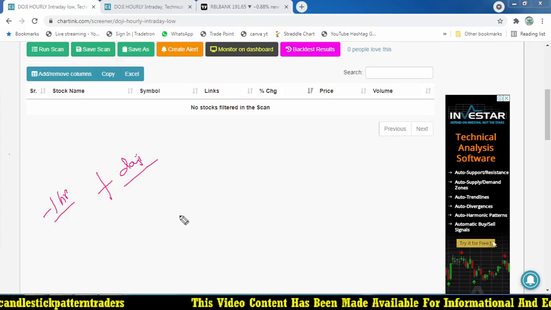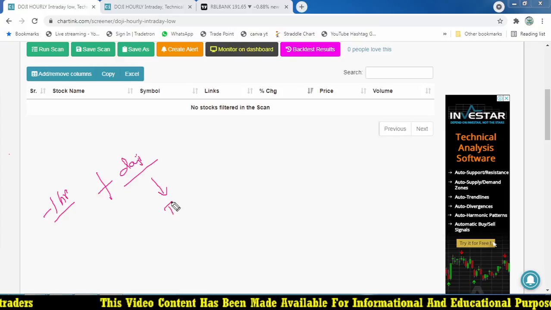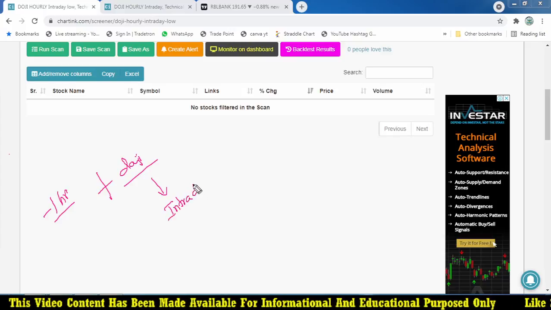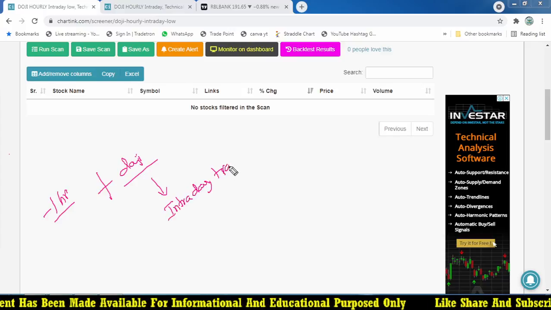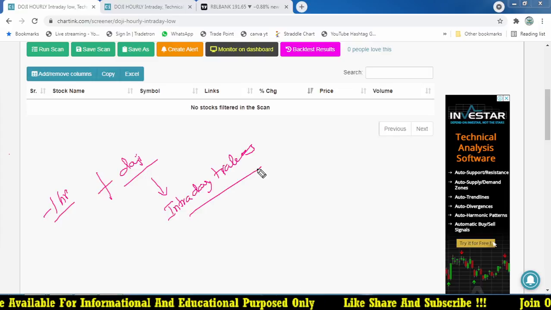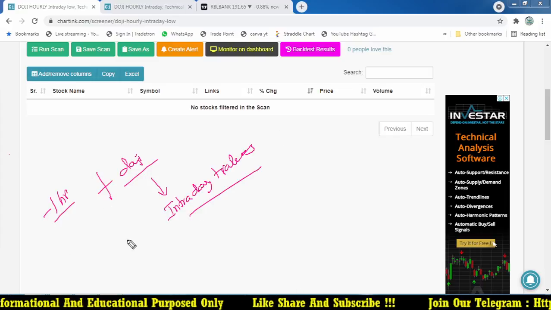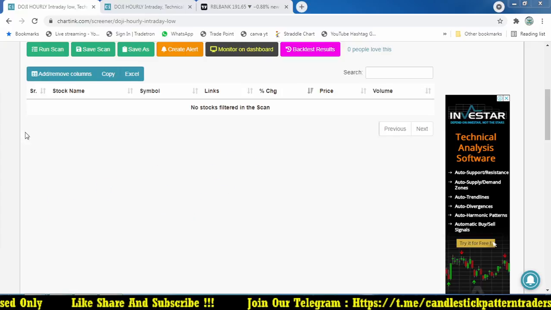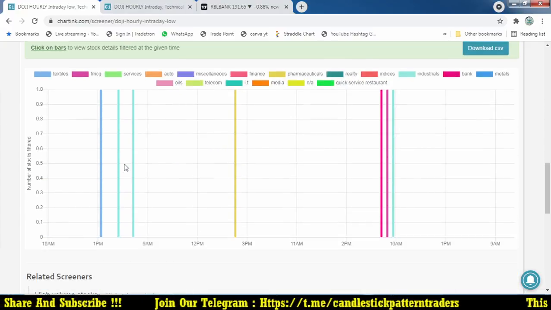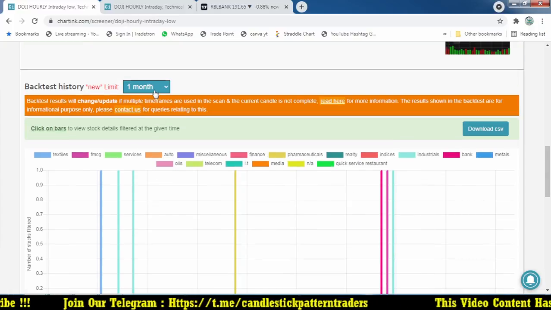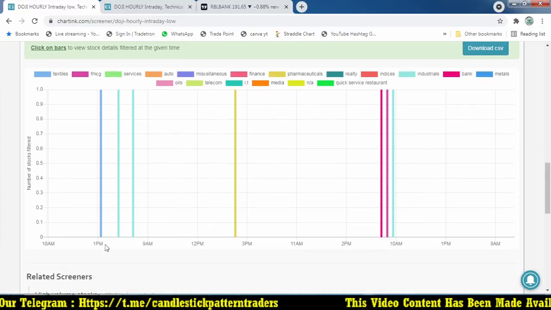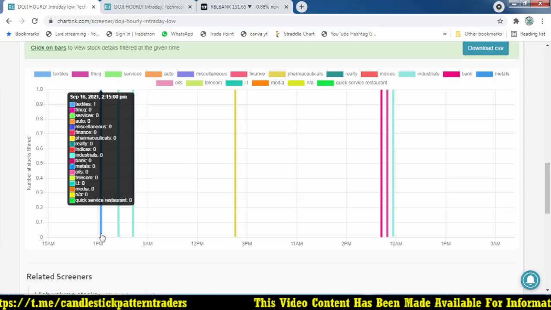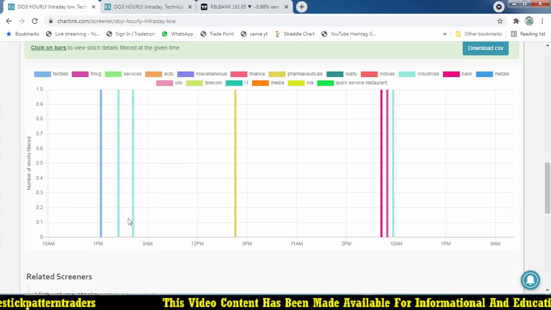Here I'm going to plan my intraday trades. This is my idea, where I am going to apply intraday trades focusing on this Doji candle, right? Let's check how many Doji candles are present. Let's say almost the last 1 month report is there, and finally this is on September 16th and 17th.